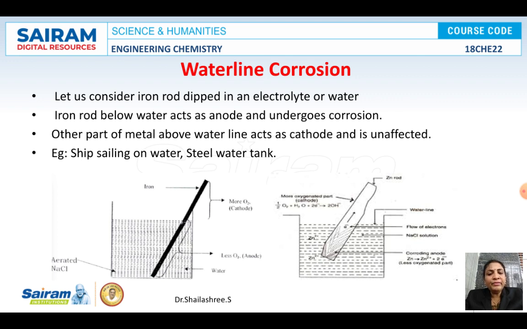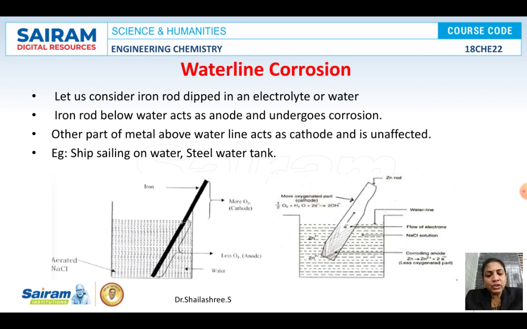Differential aeration corrosion is of two types. The first one is waterline corrosion. For waterline corrosion, the example is an iron tank filled almost all the time partly with water. The area just below the water acts as anode and the area just above the water acts as a cathode, and anodic reaction will be taking place from just below the water line and the corrosion will be spreading to the whole metal.